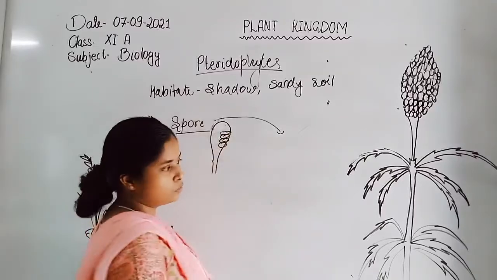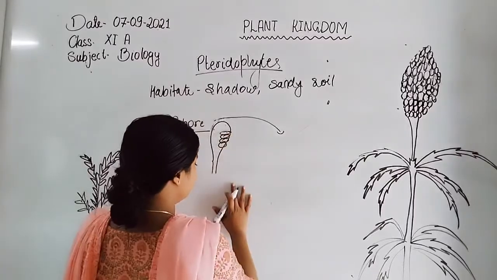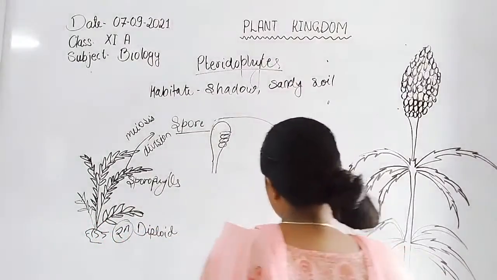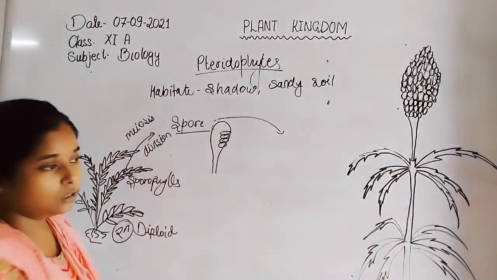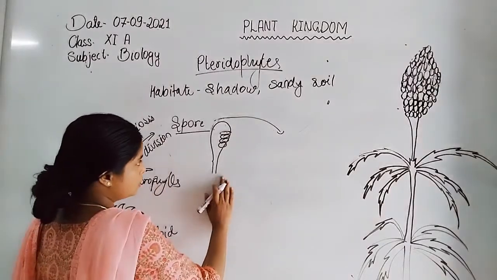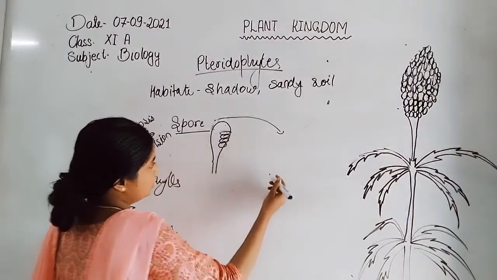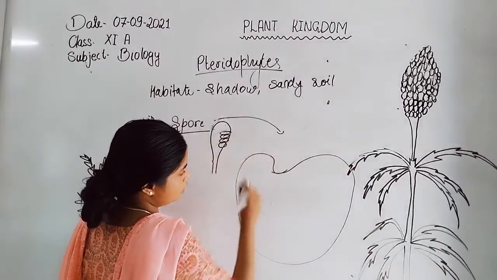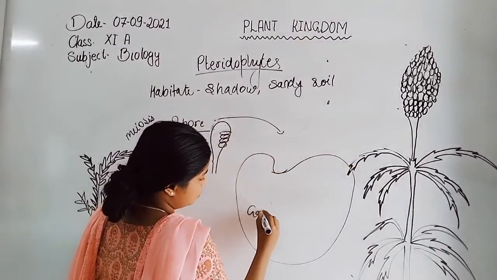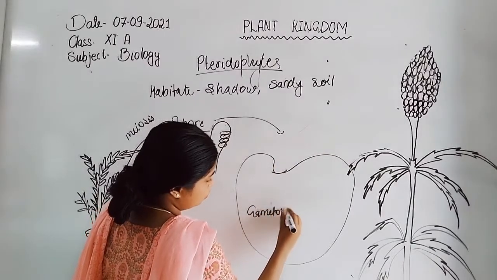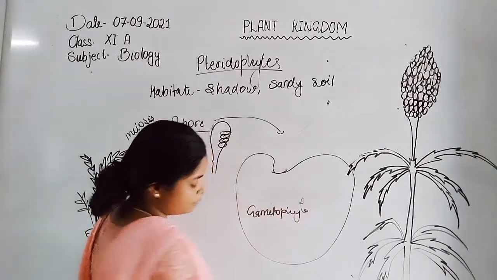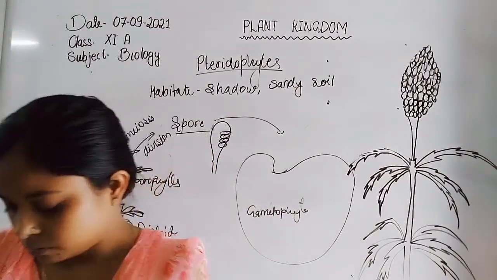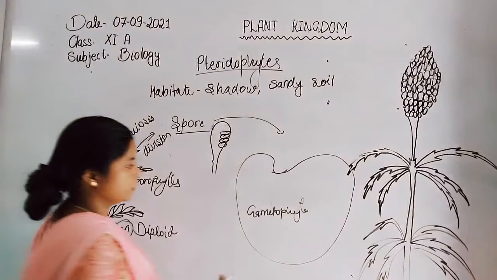These are the spores. Spores disperse in the presence of rainwater, because they also need water for their reproduction. So dispersal occurs. These spores germinate into a heart-shaped gametophyte. Now this gametophyte bears male and female reproductive organs.